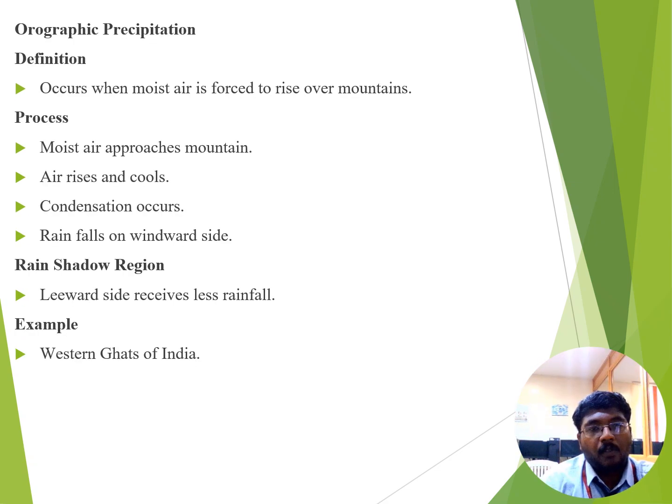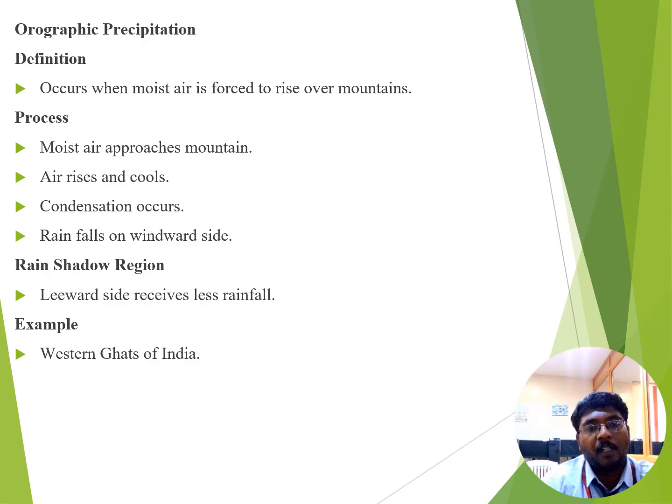Next we see about orographic precipitation. It is defined as the precipitation that occurs when moist air is forced to rise over a mountain or elevated landform. As the air rises, it cools and condenses to form clouds, resulting in heavy rainfall on the mountain slope facing the wind, while leaving the opposite side dry.